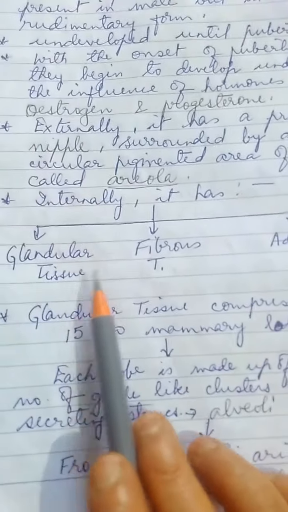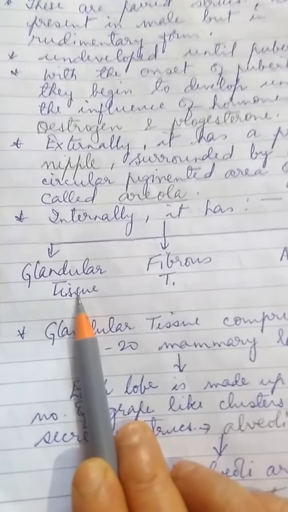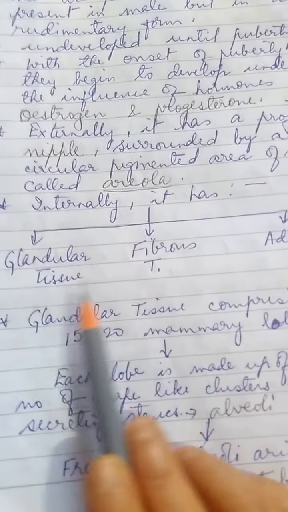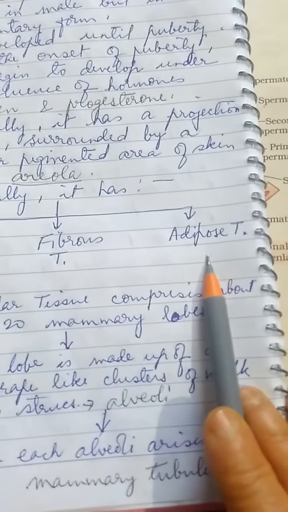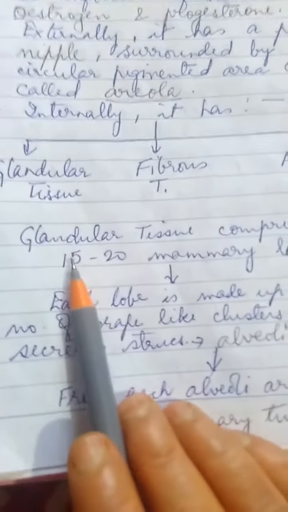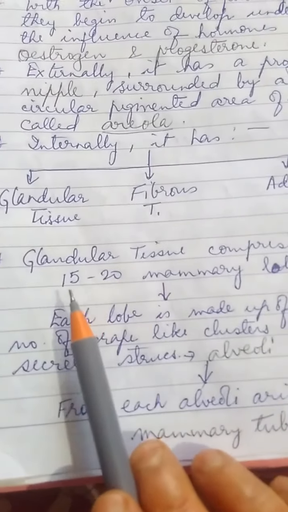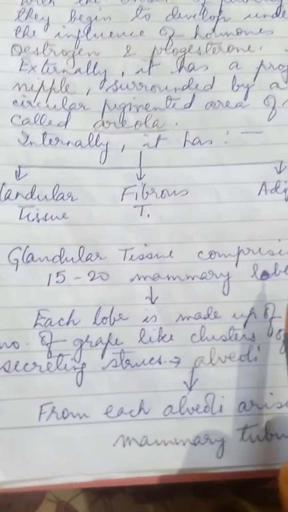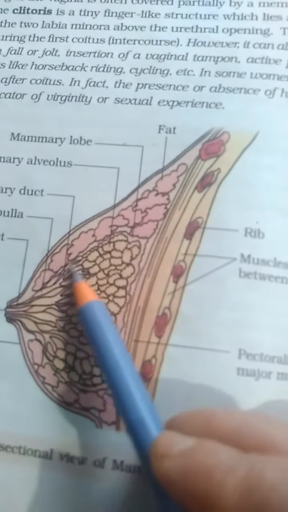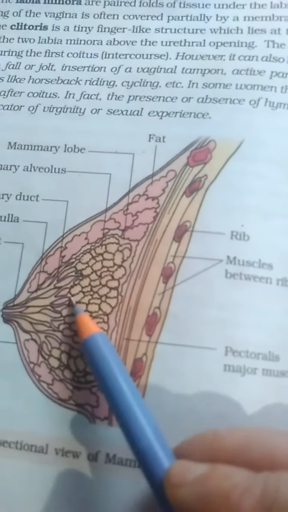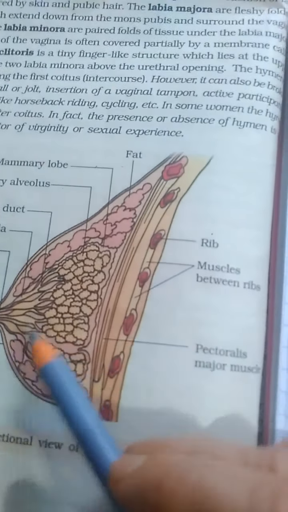Internally, it has three types of tissues. Glandular tissue, definitely involved in the secretion of milk. Fibrous tissue, which is for protection and support, and adipose tissue, the fatty tissue, right? So glandular tissue comprises 15 to 20 mammary lobes, right? If you see the structure, these circular structures, this is one mammary lobe, this is another mammary lobe, this is another mammary lobe, this is another mammary lobe, right?